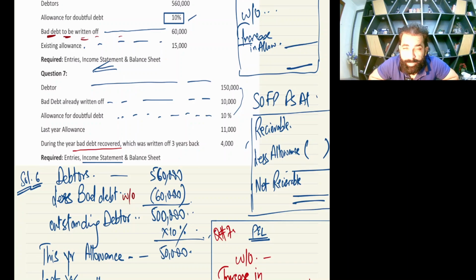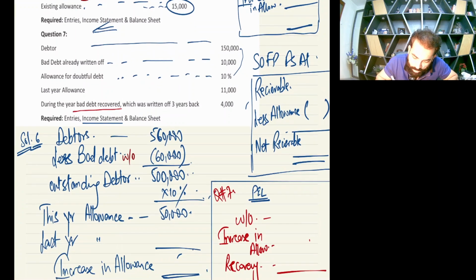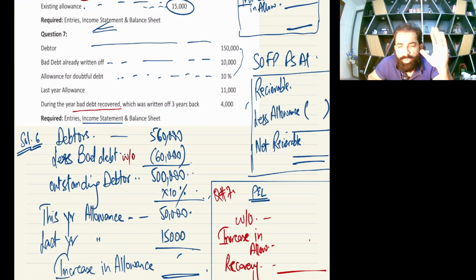And then, my respected students, see the existing allowance. Existing allowance is 15,000. Old question, old business. So last year's allowance is 15. So just use your brain. There was an existing allowance of 15,000 and now we are moving from 15 to 50. So yes, we need to increase it by 35. So there is an increase in allowance of 35,000, right?